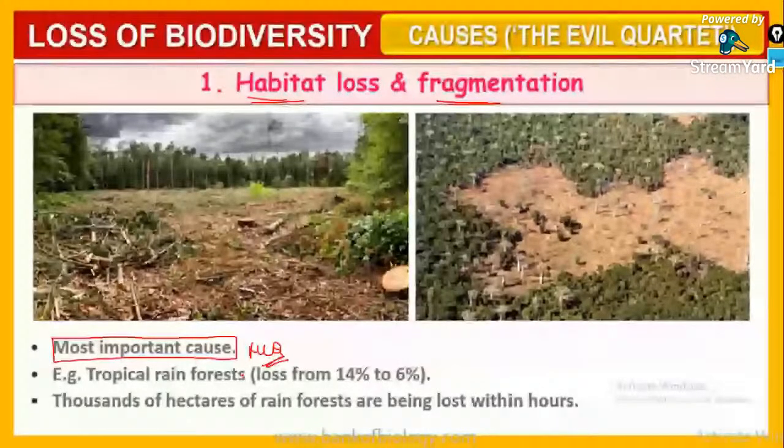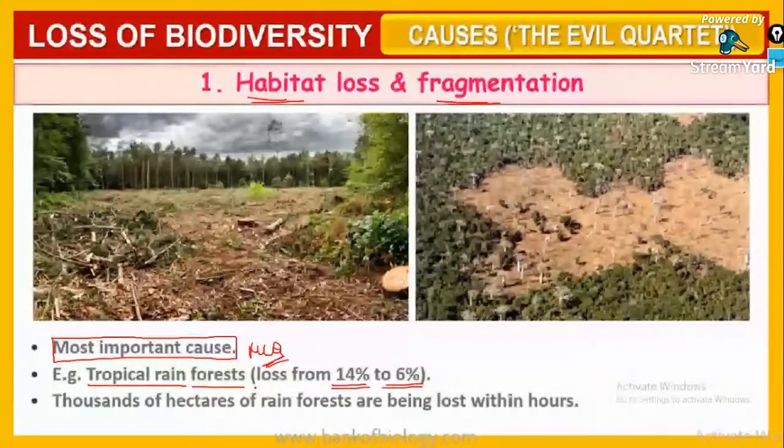For example, the forest cover in tropical rainforest was reduced tremendously, from 14% to 6%. Thousands of hectares of rainforest are being lost within hours.